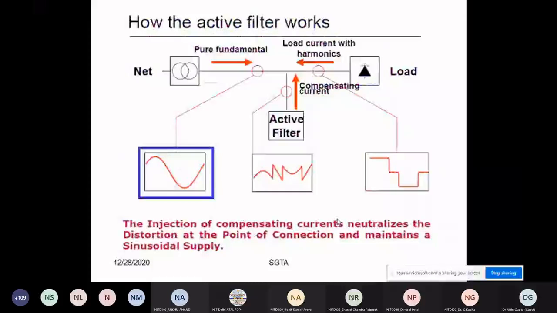This is the scheme. You have the source, you have the load, and you can see here the load current with harmonics. So this is the pattern at the load side, and this is the pattern which we want at the source side. How will I get this current? First, I will do the Fourier analysis of this, and I will get a replica of this. Replica means 180-degree phase opposed with the same magnitude.